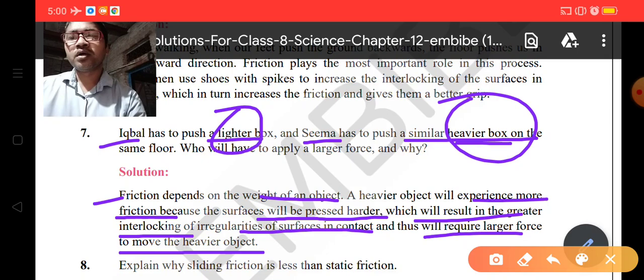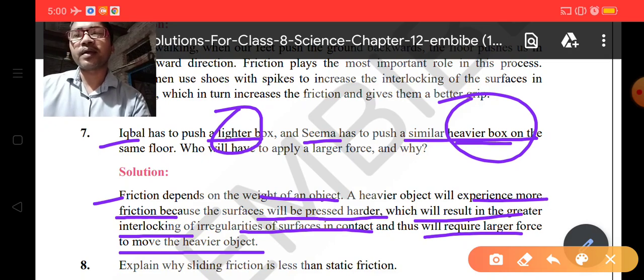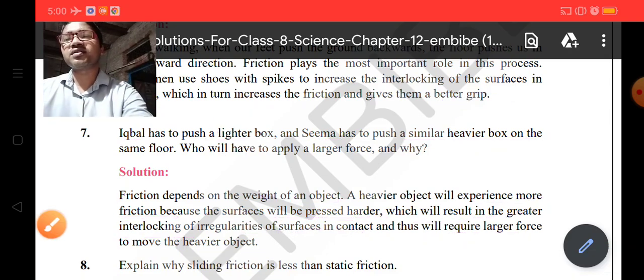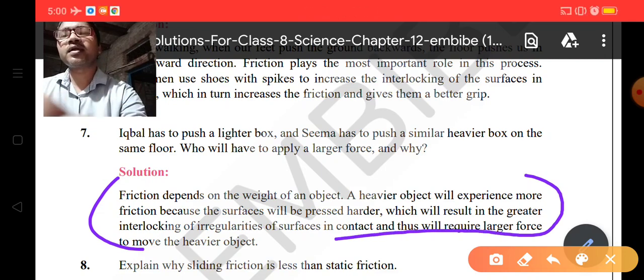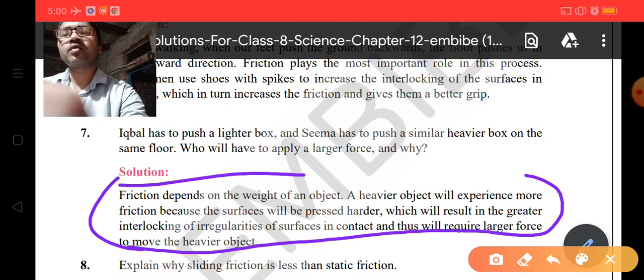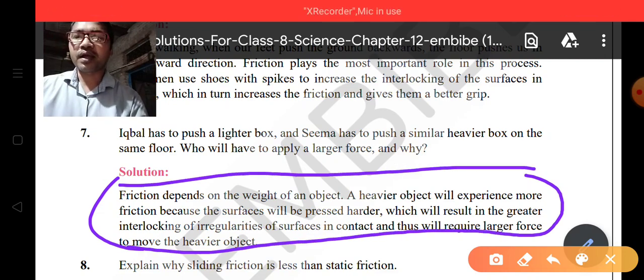Okay, so in this case Iqbal has to push, or you can say apply, very less force, and Seema has to apply very large force. So you can see the answer is given here. This is the answer of this question. You can write it down in your copy easily. You can pause your video and write it down in your copy.